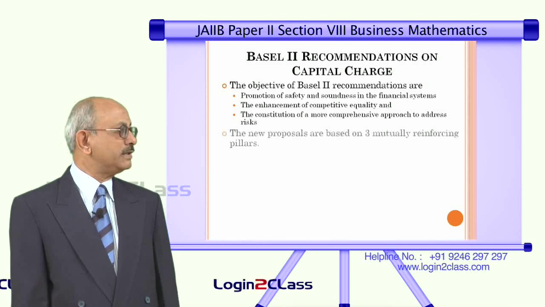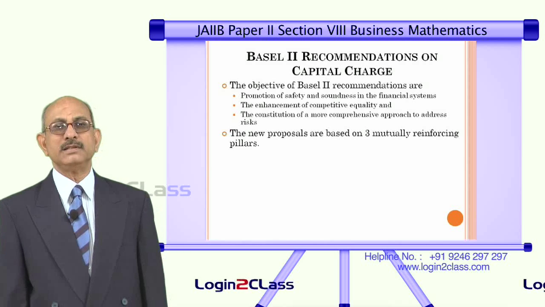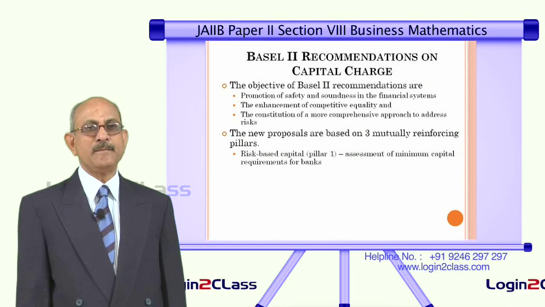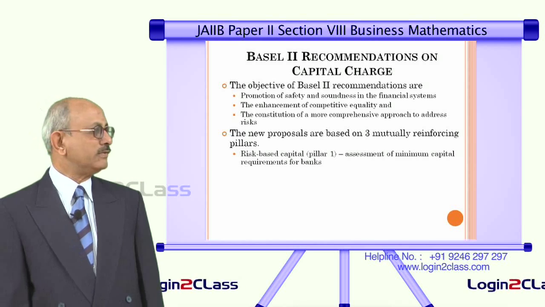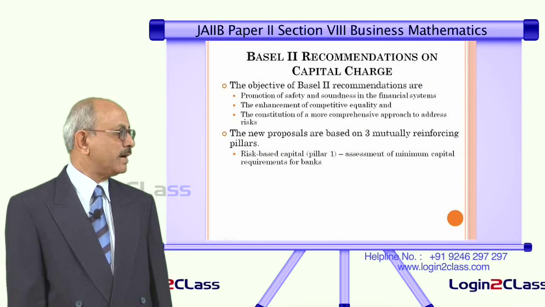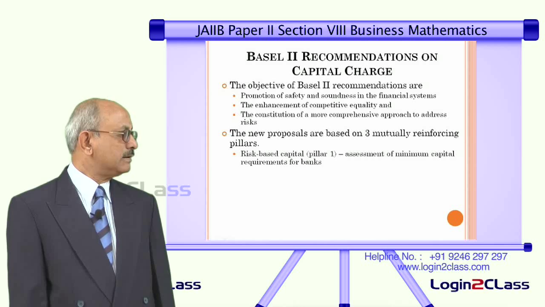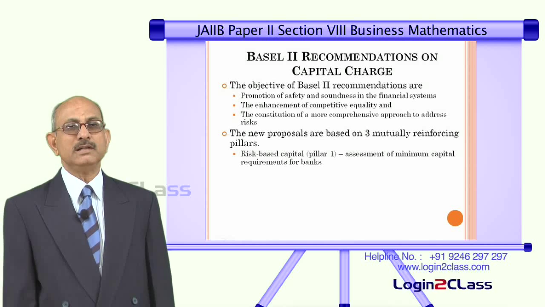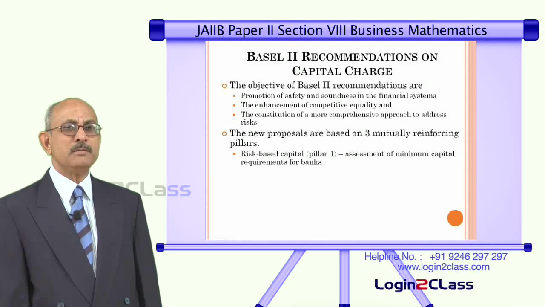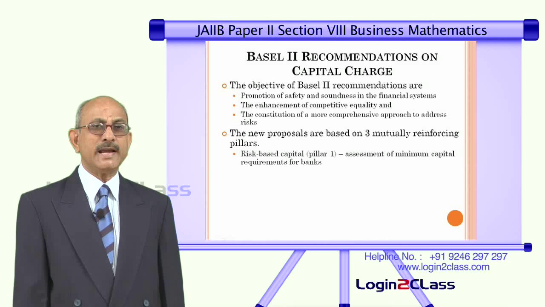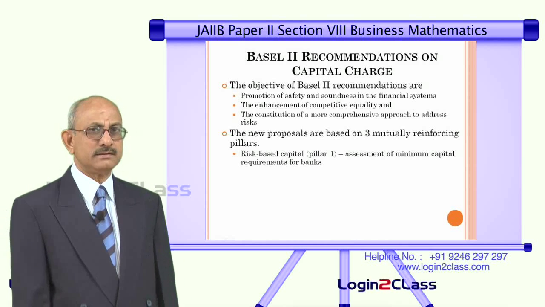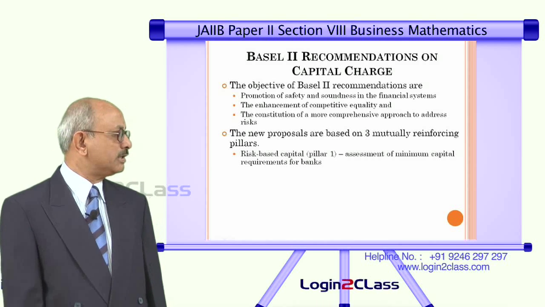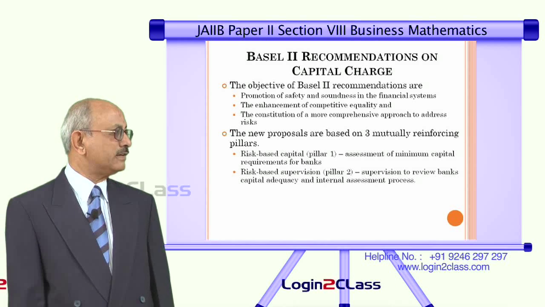So therefore Basel II came out with 3 mutually reinforcing pillars. This is the most important change in the Basel II recommendations. They recognize 3 pillars, and for each of these pillars they came out with different recommendations to be followed by banks all over the world. One is called risk based capital, that is called the pillar 1, that is assessment of minimum capital requirement of banks. So what it says is that all banks need to have minimum capital requirements, and how to calculate this capital requirement in relation to the assets they have or in relation to the liabilities they have, that is detailed in pillar 1. And pillar 2 is in respect of risk based supervision.